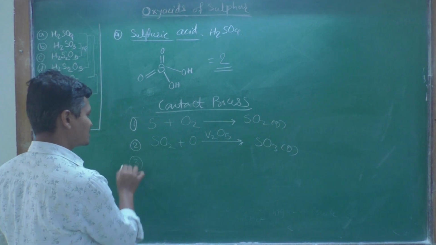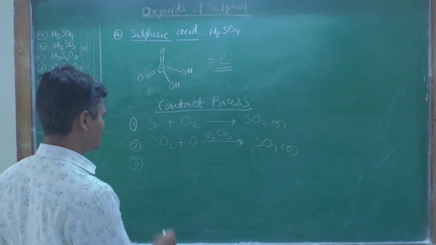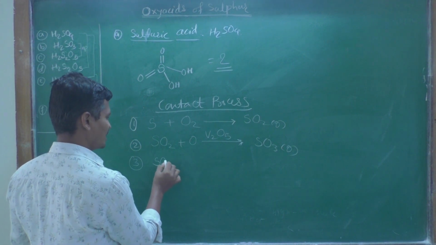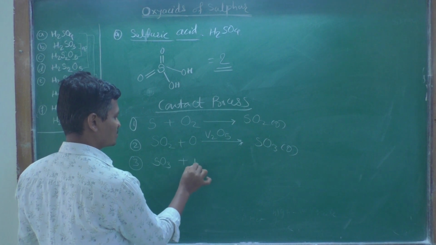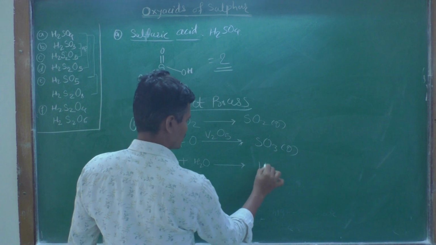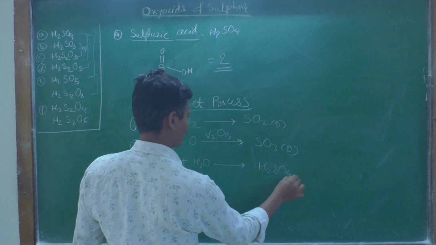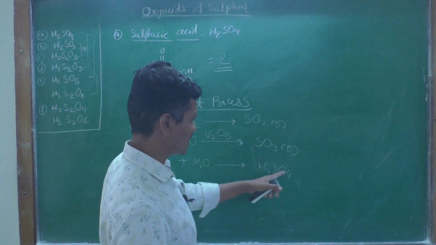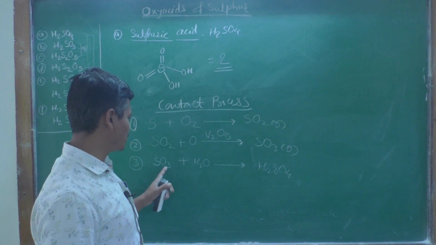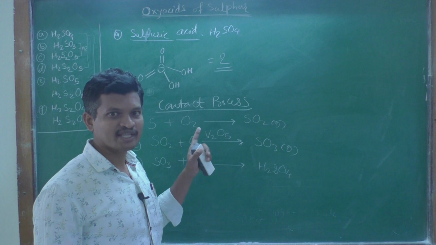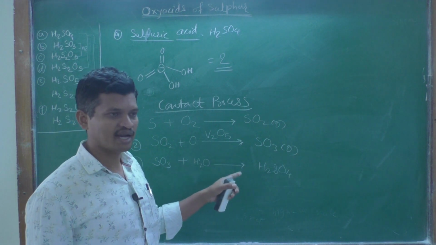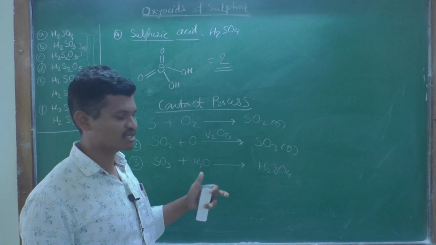And the third step in this contact process is the formation of sulfuric acid. SO3 gas, when it comes in contact with water, forms H2SO4, that is sulfuric acid. Actually, there is no direct combination of sulfur trioxide and water in the contact process, but we are writing this reaction for simplicity.